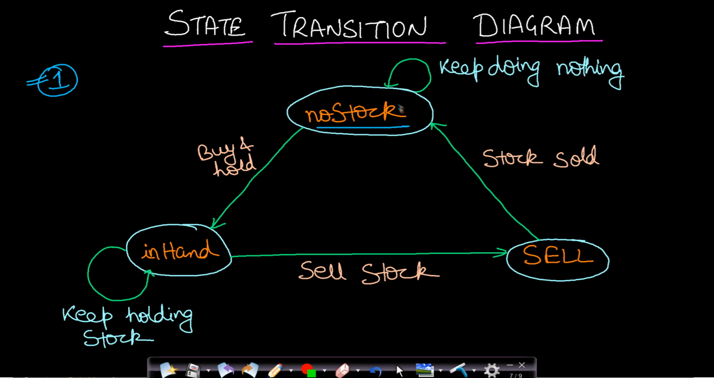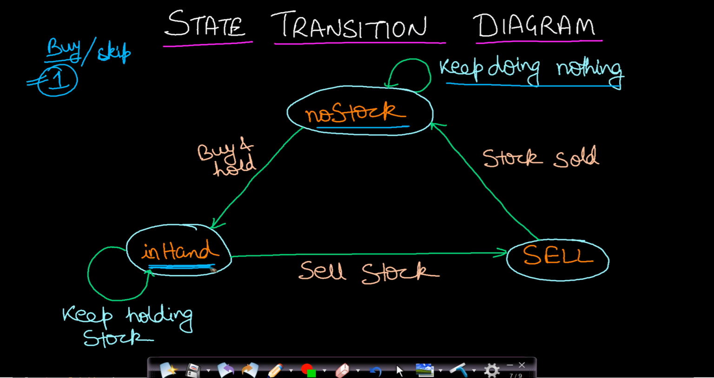Now when you are at this no stock state, then on the first day you can either decide to buy a stock or you can just decide to skip buying any stock. So you can continue to be in the no stock state, because if you do not buy, then you will obviously be in the no stock state. Otherwise, if you buy, then you will reach the in hand state, since you will be having one stock when you buy it. So let's say you bought the stock and you reach this in hand state.